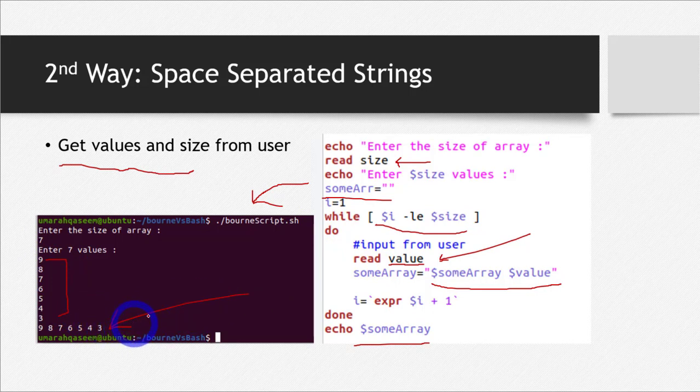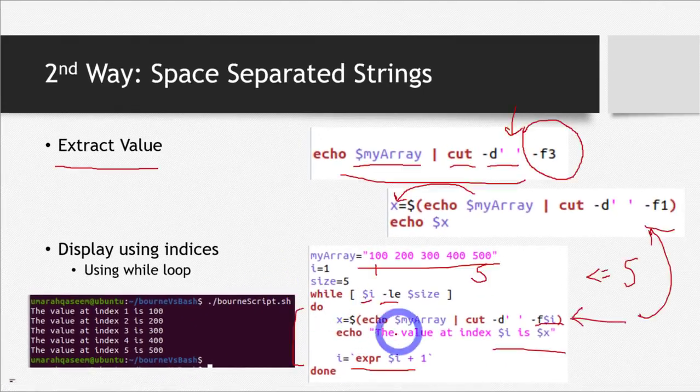By the way, I think I didn't discuss the output of the second last code, the code in the previous slide. Let's see that again. This code. So the output of this code is right here. So you can clearly see that this thing is working, and this is the output, right?